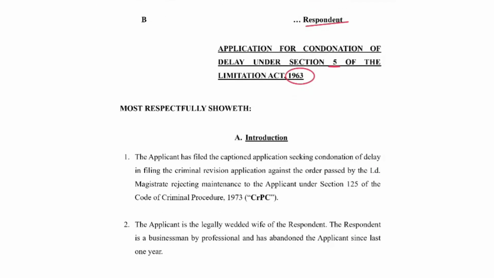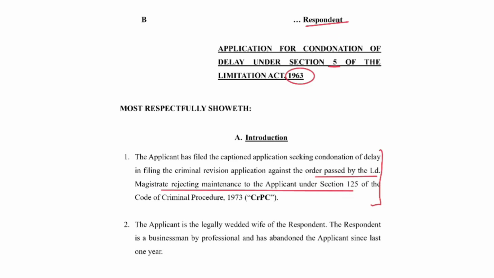Introduction. Now we are going to introduce why this particular application is being filed. It says that the applicant has filed the captioned application seeking condonation of delay in filing the criminal revision application against the order passed by the learned magistrate rejecting the maintenance to the applicant under Section 125 of the Code of Criminal Procedure 1973. So this sums up what your entire application is. This is what I like to do in any of my drafts. The first para just gives a summary of what this entire application is about.